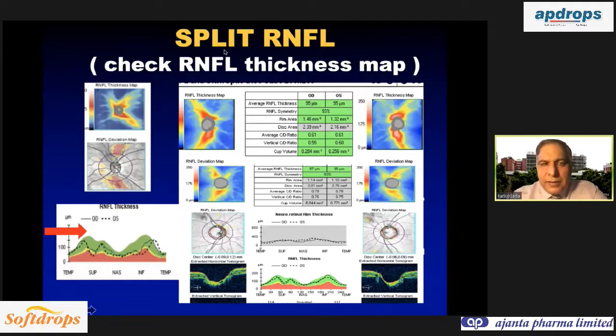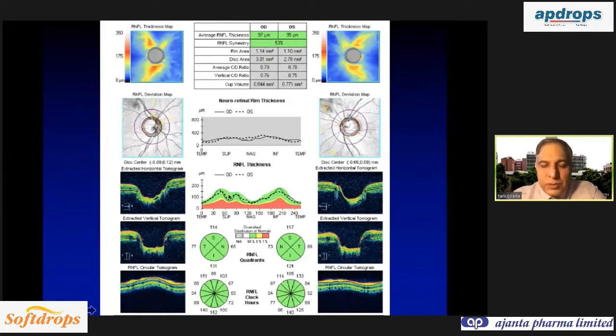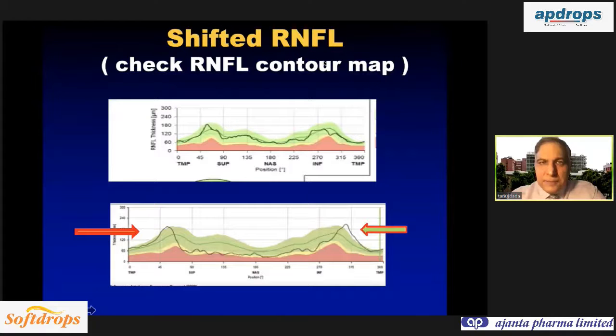The second other important thing is split RNFL. Many times you will have patients who have got bifid RNFL. This is a physiological finding. It is not pathological. But on the OCT, you might get two curves, and in between you get a red zone. So this is not pathological, although it may be flagged as red. This is a normal split RNFL, which is a physiological normal finding. You can see this double hump within the first hump. So this is a split RNFL, a physiological finding that you should not take as pathological.